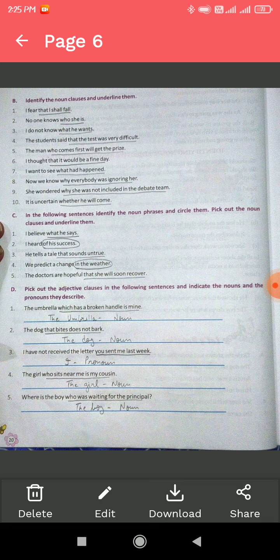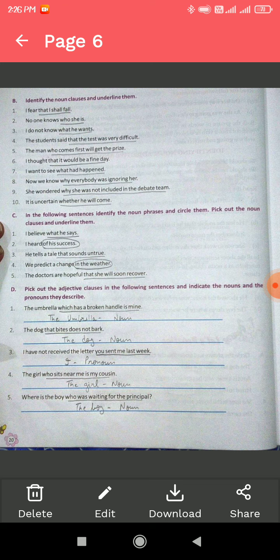Moving to the next, exercise D. Pick out the adjective clause in the following sentences and indicate the nouns and pronouns they describe. The umbrella which had a broken handle in mind. Here, which had a broken handle in mind is an adjective clause. But we have to identify the noun. The umbrella is the noun, because an adjective clause gives more information about the noun, that is the umbrella.